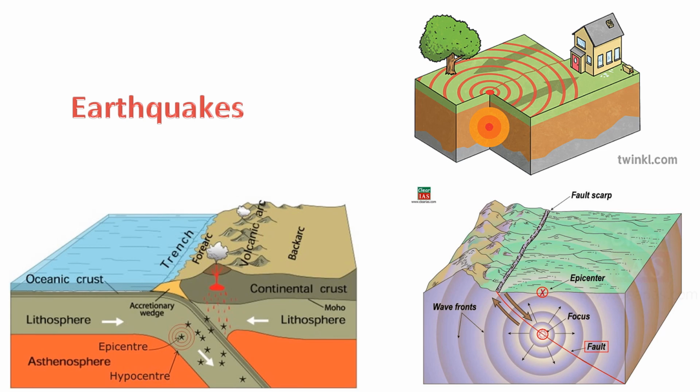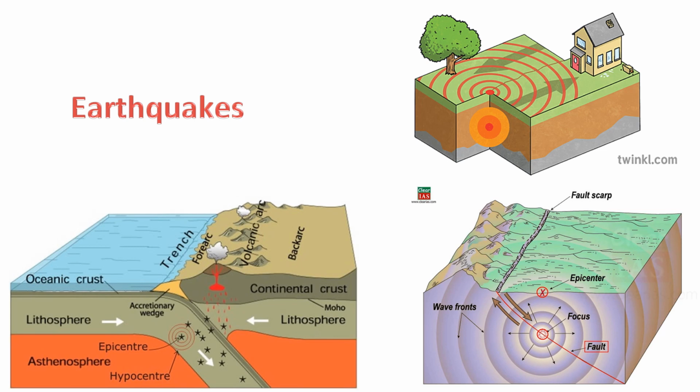4. Elastic rebound. When the accumulated stress exceeds the strength of the rocks, it causes them to deform elastically. When the rocks can no longer withstand the stress, they suddenly break or slip along a fault, releasing stored energy. This sudden release is known as elastic rebound.